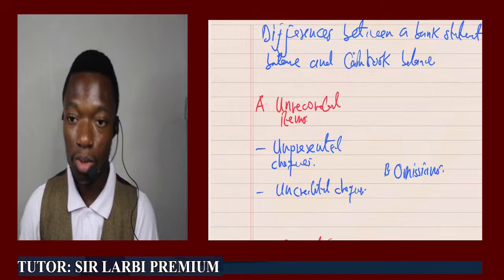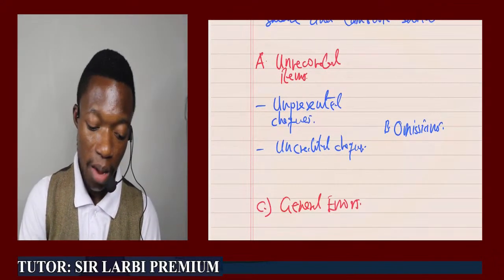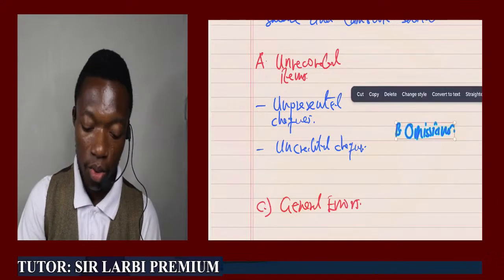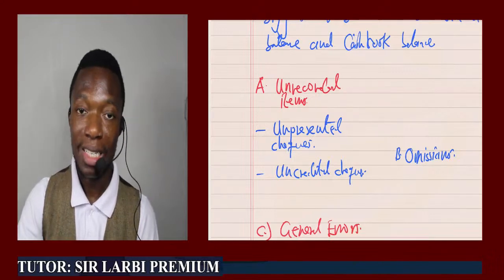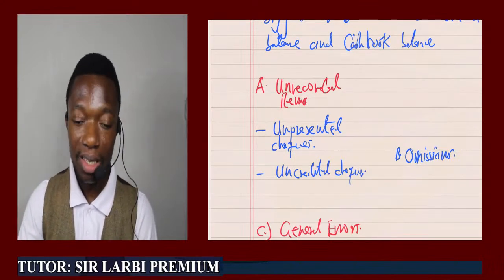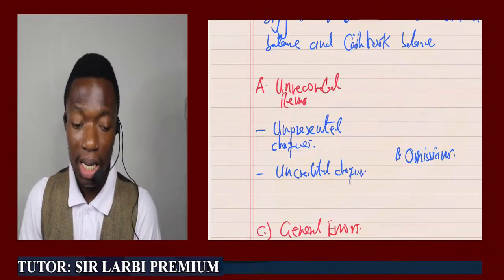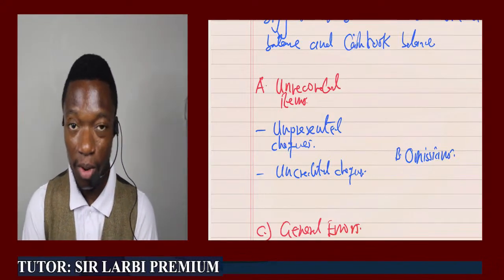These are the two forms that will cause a bank statement balance not to agree with that of a cash book balance with respect to unrecorded items. And we said unrecorded items are those items that the customer has already recorded in his or her books, but on the side of the bank, they fail to record it.